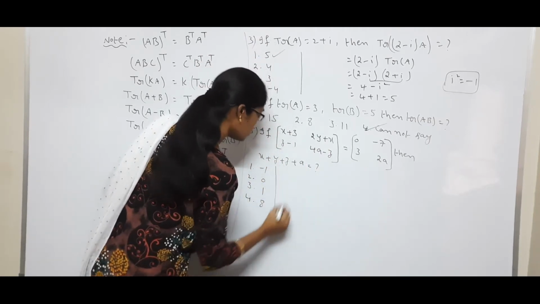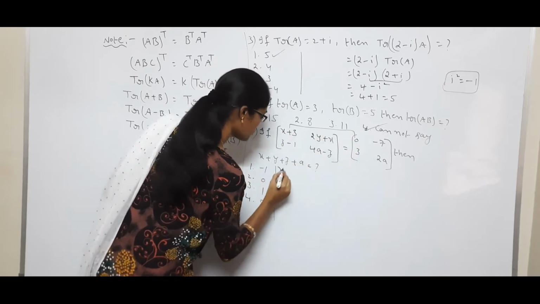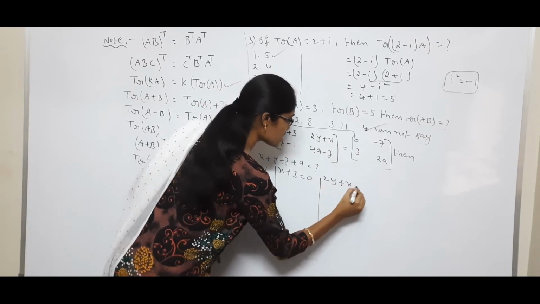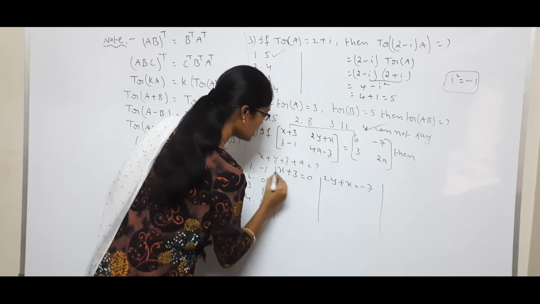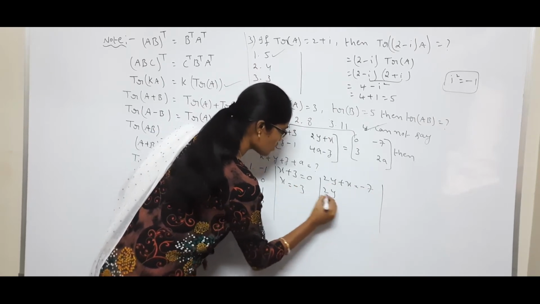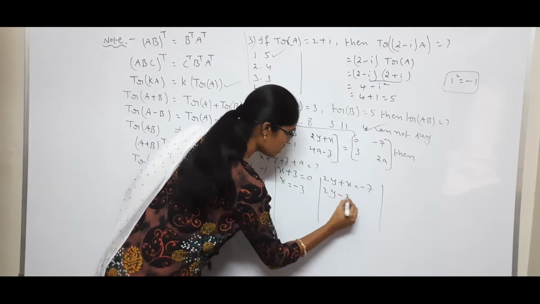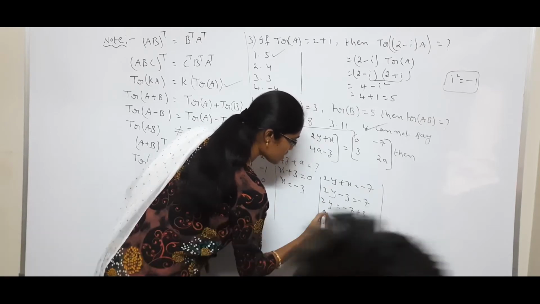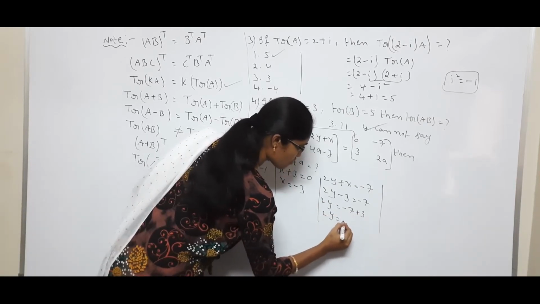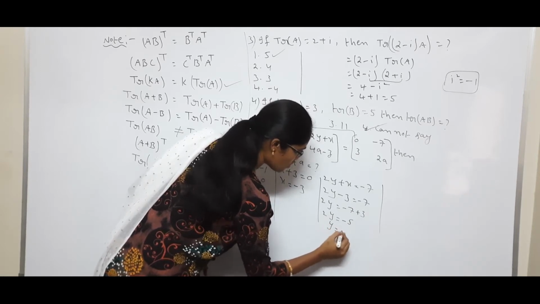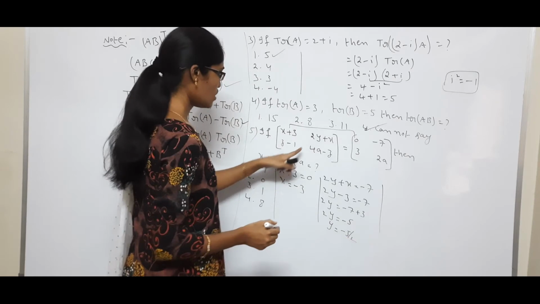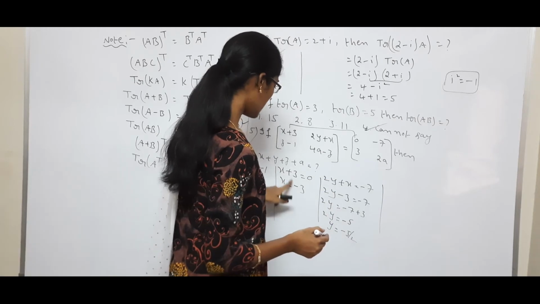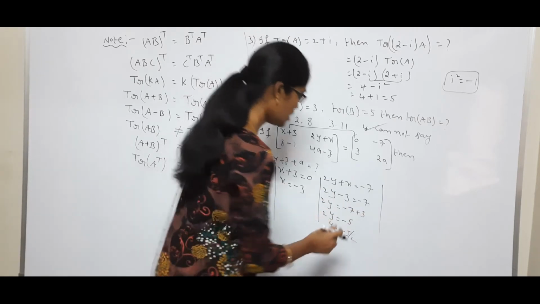So see here, equating that x plus 3 is equal to 0 and 2y plus x is equal to minus 7. Solving these values, so x is equal to minus 3. So 2y, using this minus 3, I am substituting here. 2y minus 3 is equal to 7, so 2y is equal to minus 7 plus 3, so 2y is equal to minus 5. y is equal to 5 by 2.